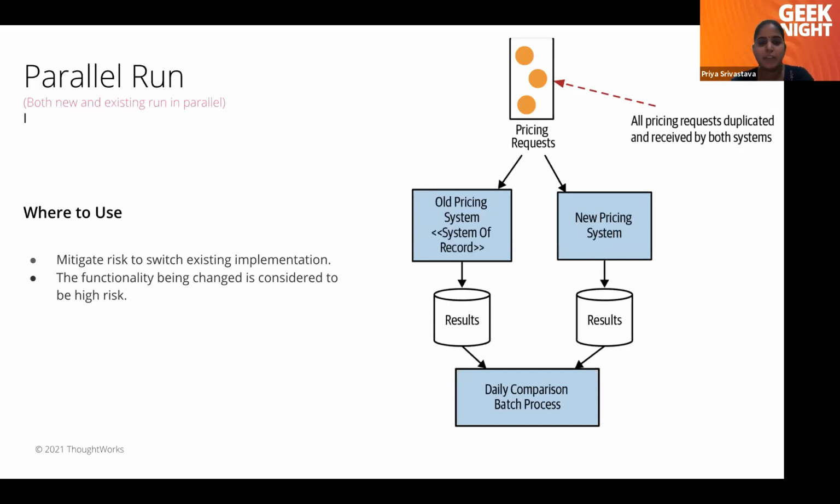For example, if we have a payment system, a payment system is high risk functionality, right? If you want to migrate such functionality into a new microservice architecture, then along with Strangler or branch by abstraction, we also do a parallel run, to make sure that there is no difference. Once we are done with all the testing for a given point of time, 4 weeks, 5 weeks, or whatever is the suitable time frame, only then should we switch the system from the old system to the new system.